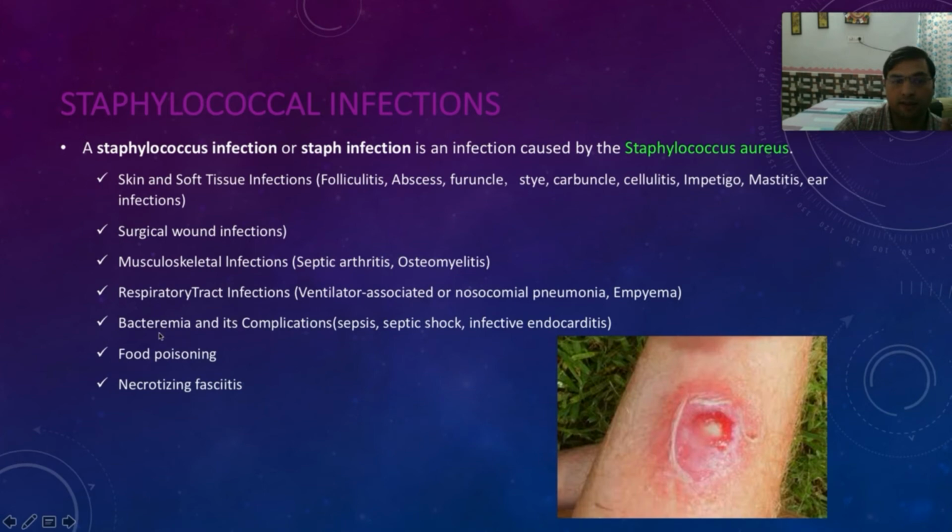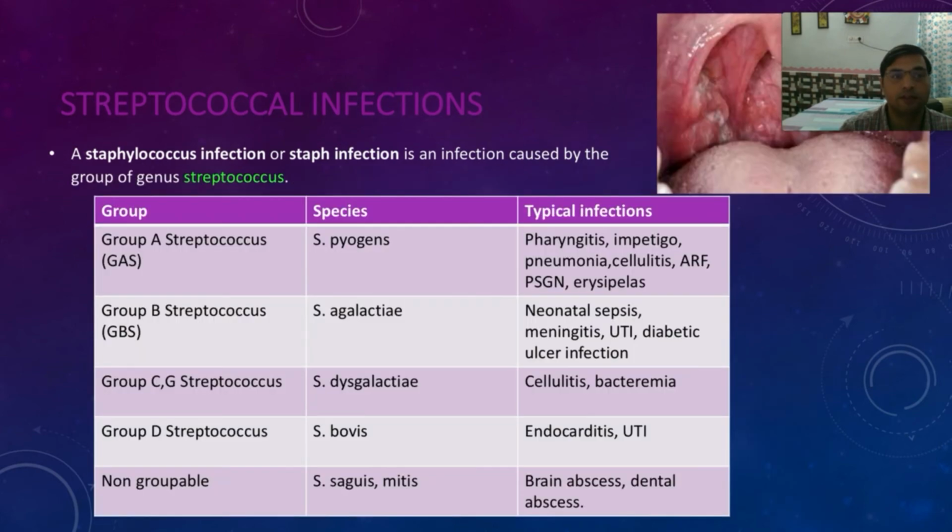Then we have infection, bacteremia, infection of the blood, right, which causes sepsis, septic shock. Infection of the heart, endocarditis. It also causes food poisoning. It also causes necrosis of the fascia, leading to permanent disabilities, necrotizing fasciitis. So staphylococcal infections, apart from pneumonia, most commonly cause skin infections. They are very common. Then we have third, streptococcal infections.